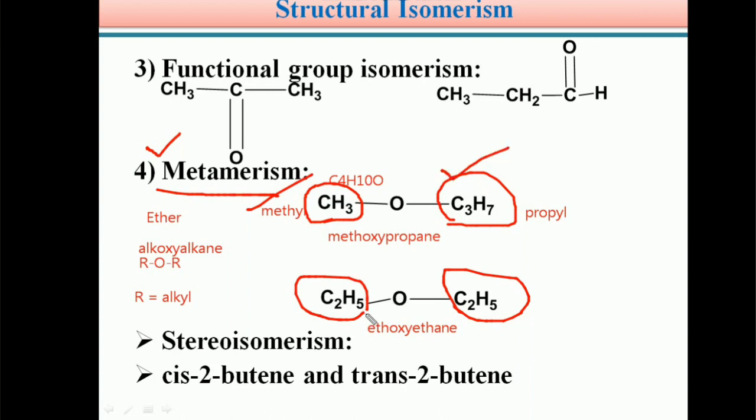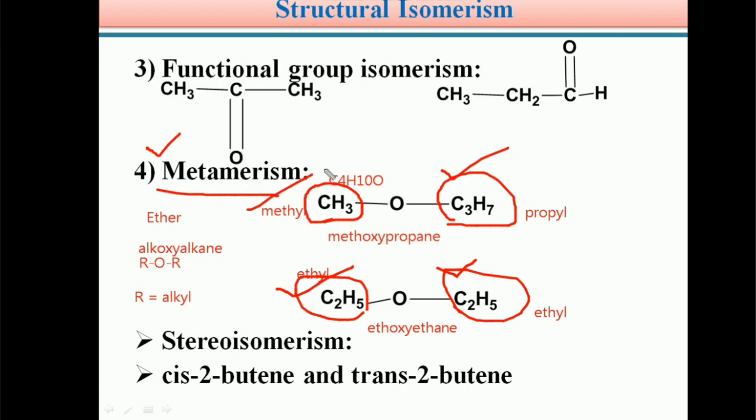Whereas in the second isomer, both sides are ethyl chains. In this manner, if the alkyl groups on either side of the functional group are different, those compounds are known as metamers and the phenomenon is known as metamerism.